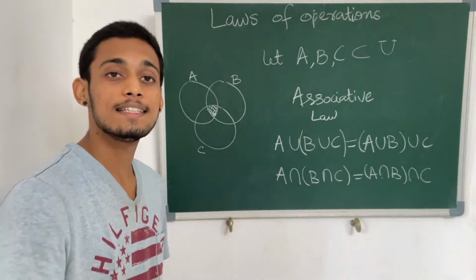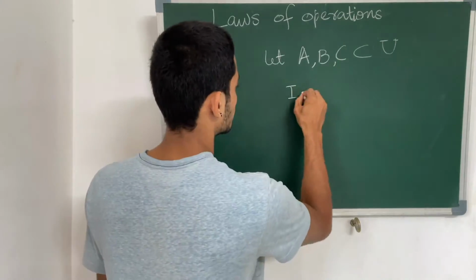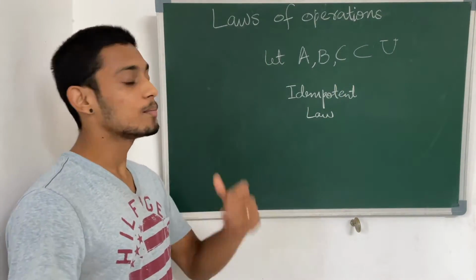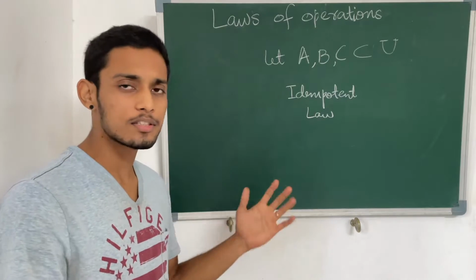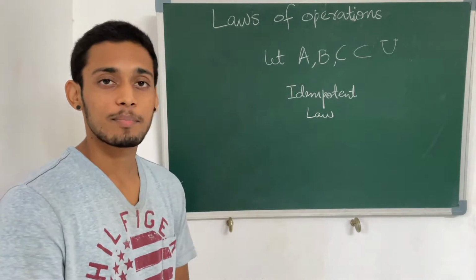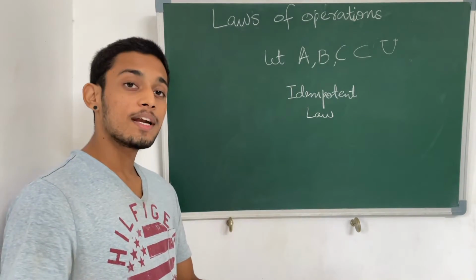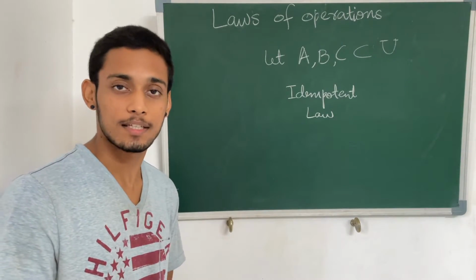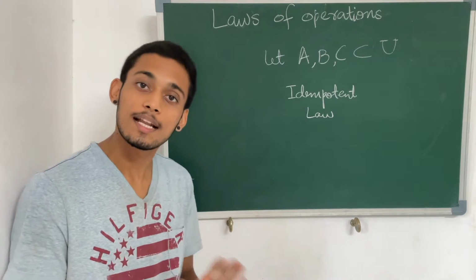Okay. Now let us see the idempotent law. So idempotent law is this. You will see it in many places. All these laws you will see in different branches of mathematics. When you are operating a set with itself, whether it be the union or intersection, you end up with the same set. That's all it means.